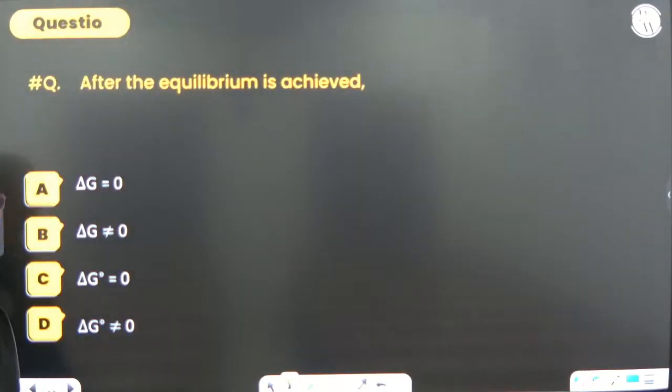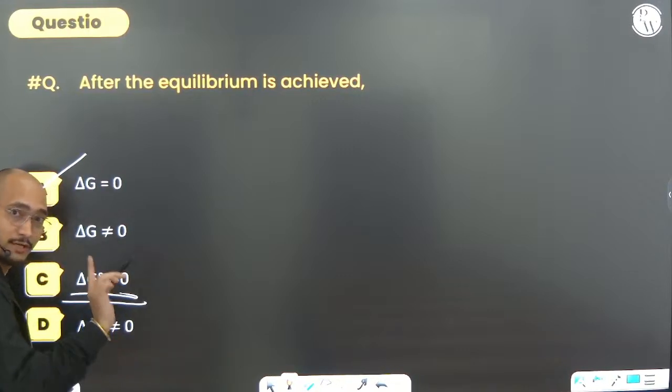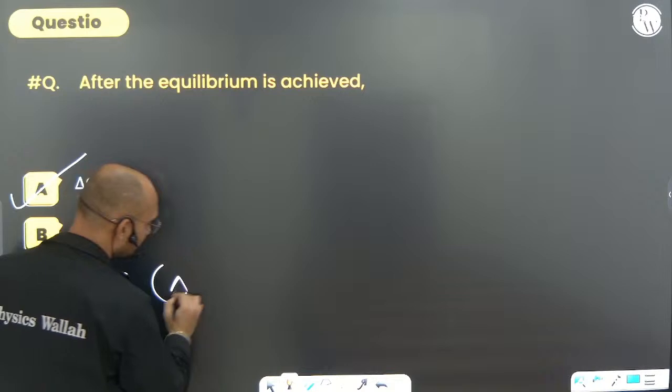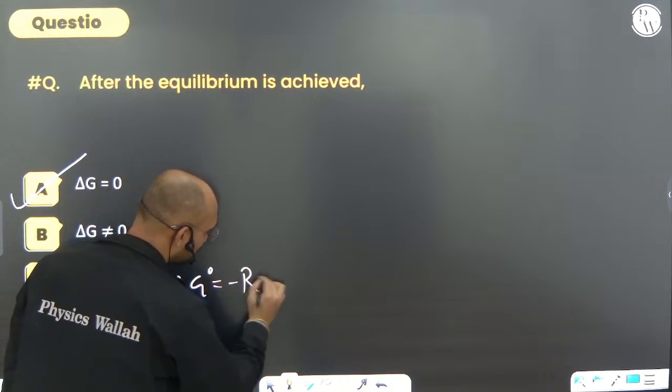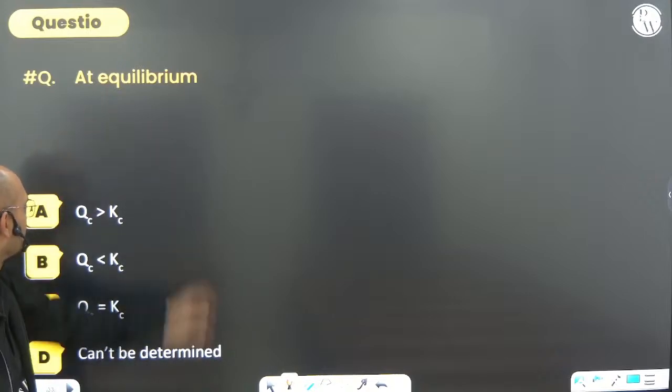Next, when equilibrium is achieved, then we know that delta G equals 0. Not delta G naught, delta G naught is not equal to 0. The value of delta G naught we have seen: it is equal to minus RT ln K. Please keep in mind.